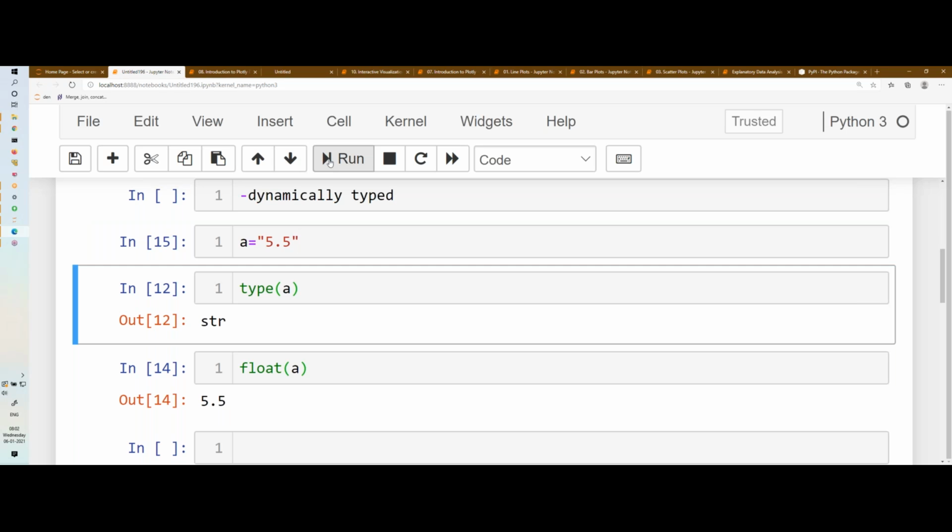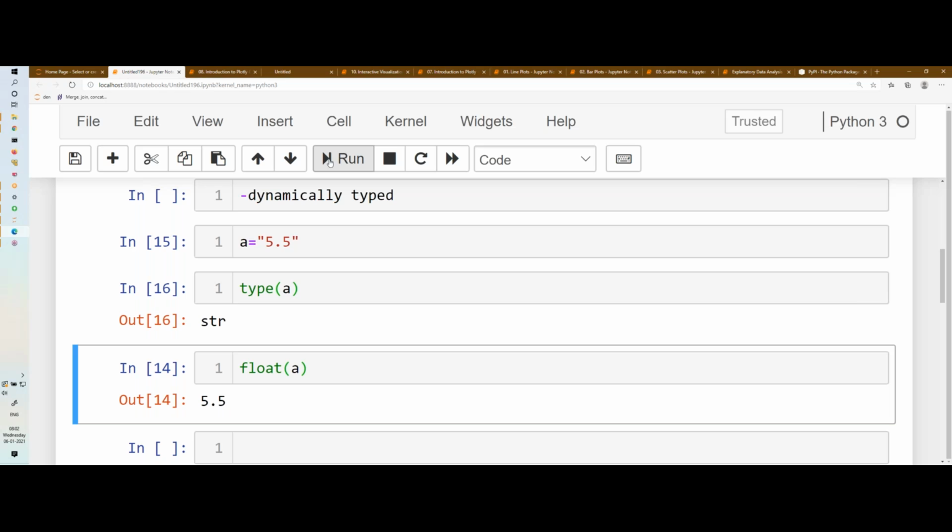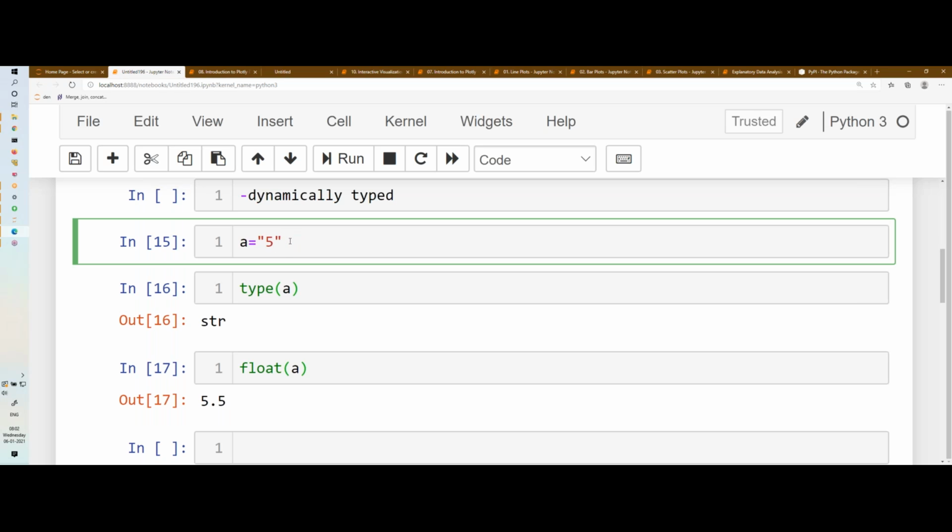So once I have defined this, the type is string. Now if I want to convert this string to float, I write float of a, and then if I run it, you can see this is converted to 5.5, which is a float. Now let's say this 5.5 is a float.